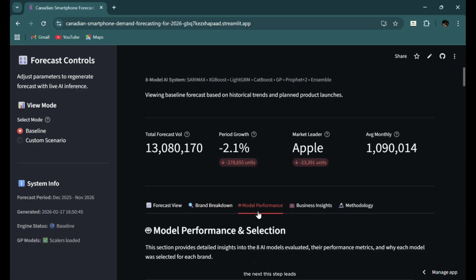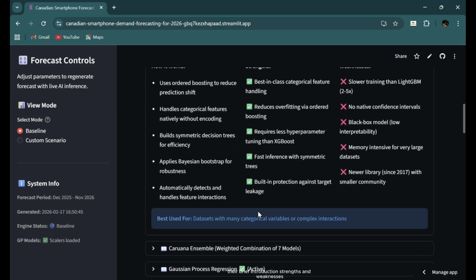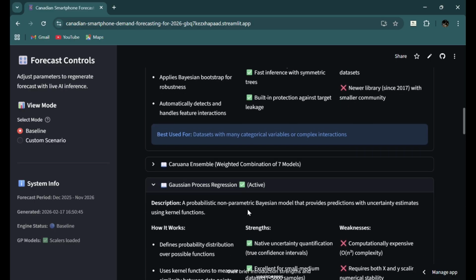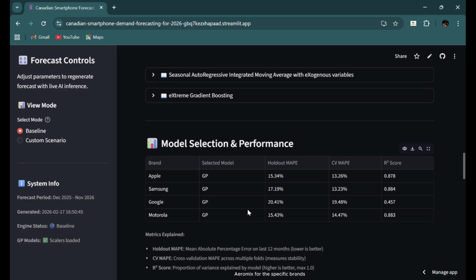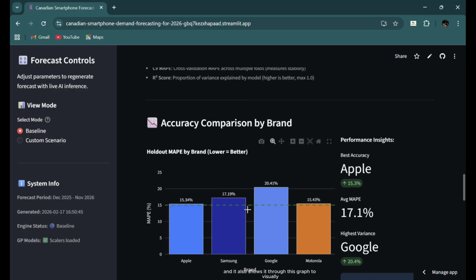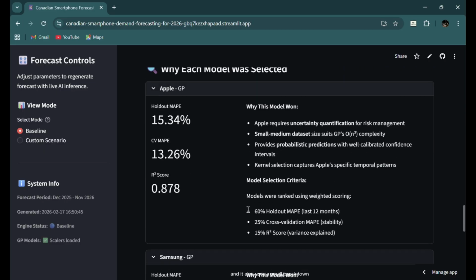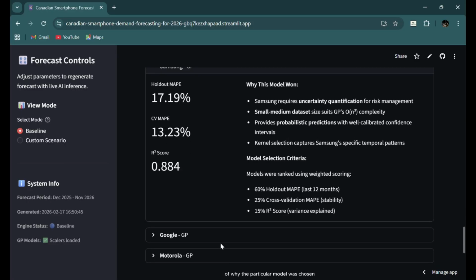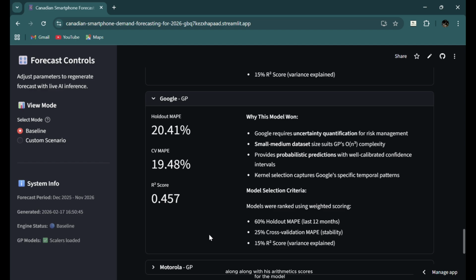Now next, this tab lists all the models that were used, their brief introduction, strengths and weaknesses. It also shows the used models' error metrics for the specific brands, and it also shows this graph to visually analyze how each of the models' error metrics compare to each other. It also has a small breakdown of why the particular model was chosen for the particular brand, along with its error metric scores for the model.